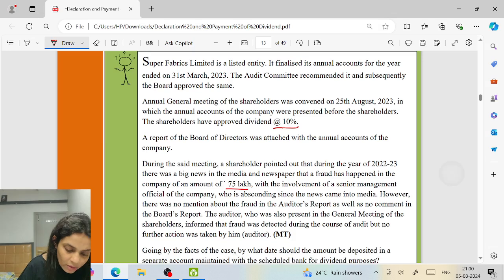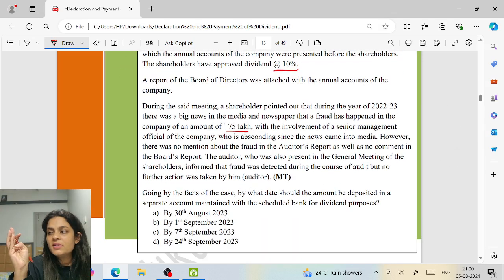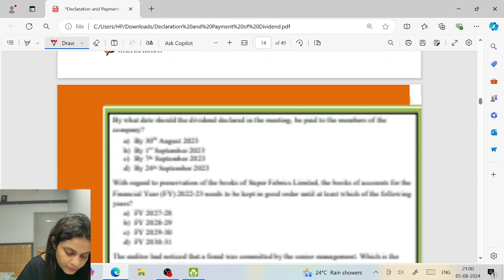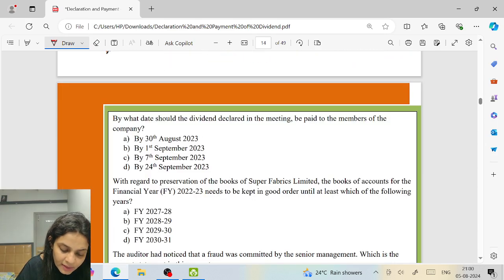They have declared it on the 25th of August, 5 days: 26, 27, 28, 29, 30, so by 30th of August. By what date should the dividend declared in the meeting be paid to the members? Within 30 days. So 30 days will be 24th of September, correct?